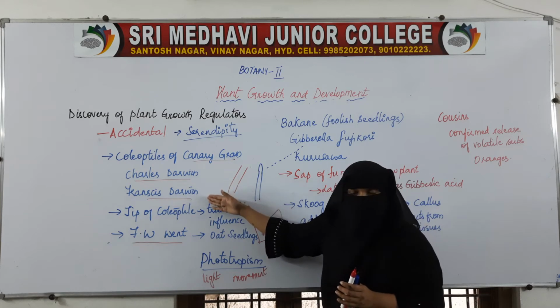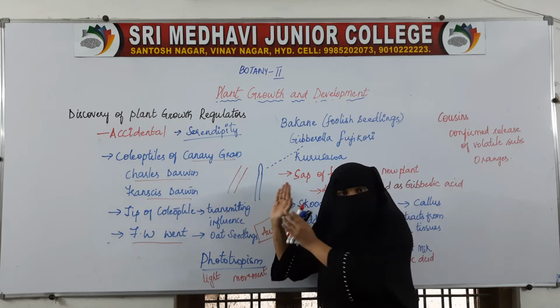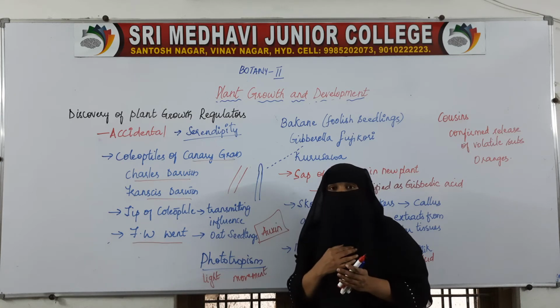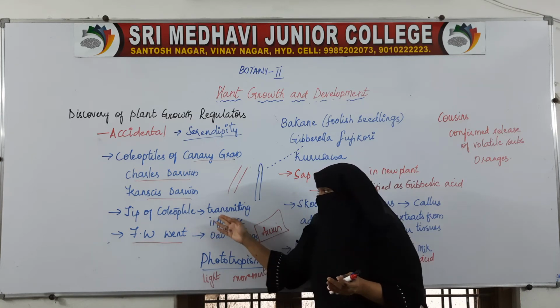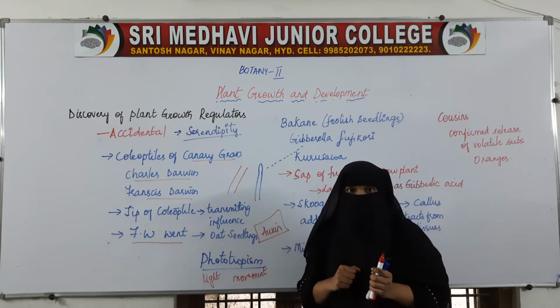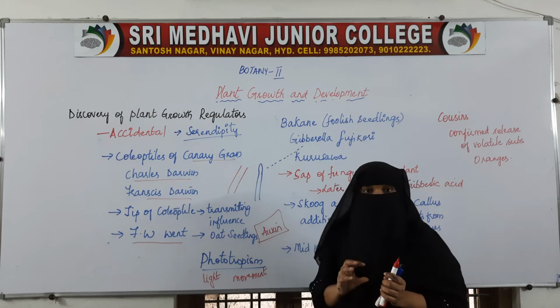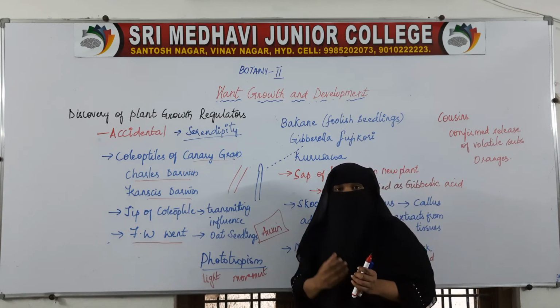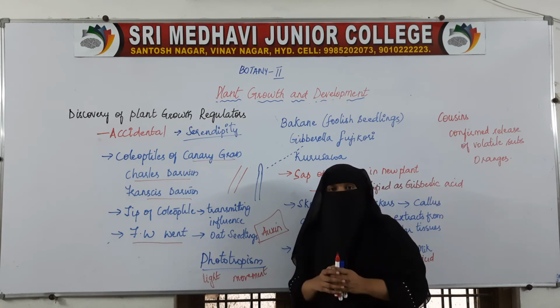Charles Darwin and Francis Darwin just discovered that the coleoptile shows bending towards light. They said it is because of some transmitting influence, but they were unable to tell what that influence was.